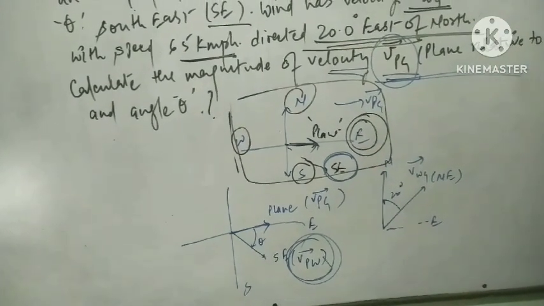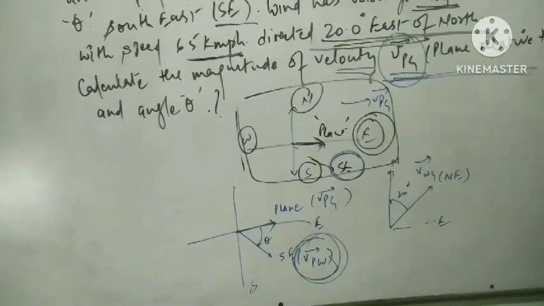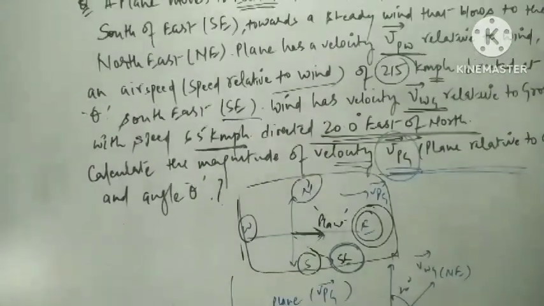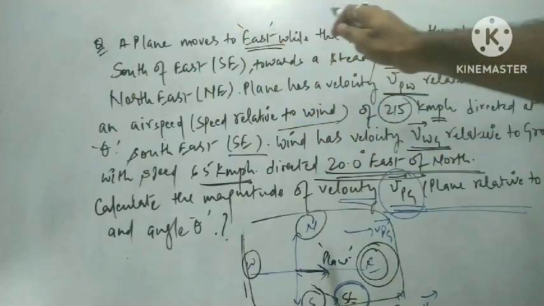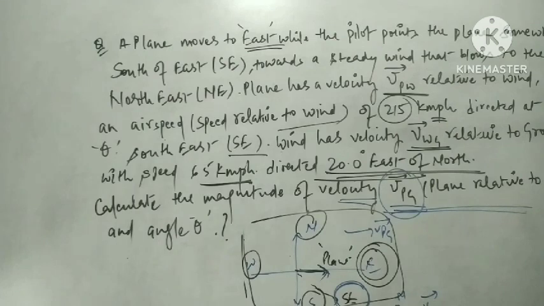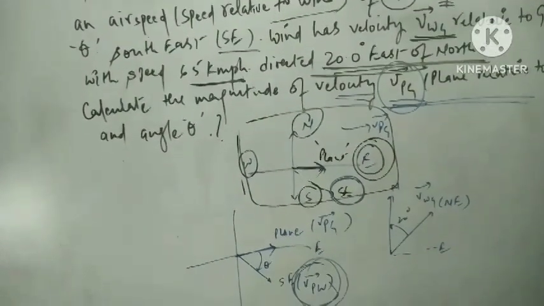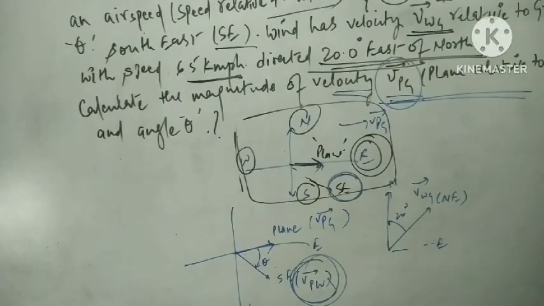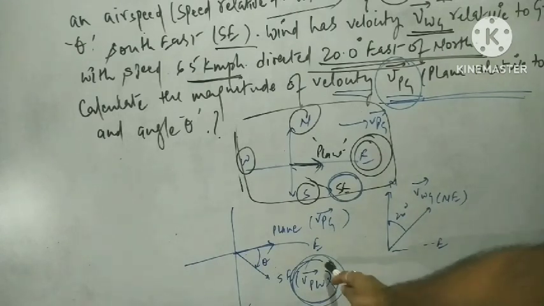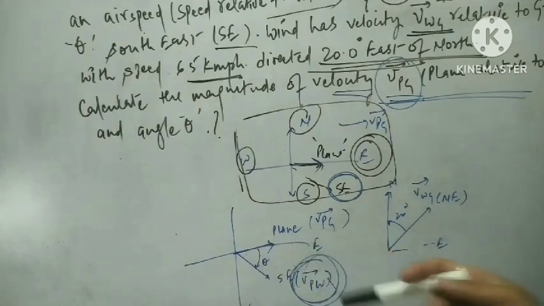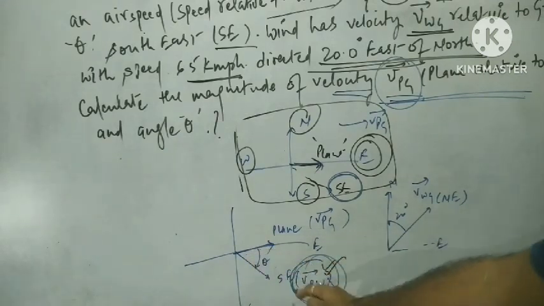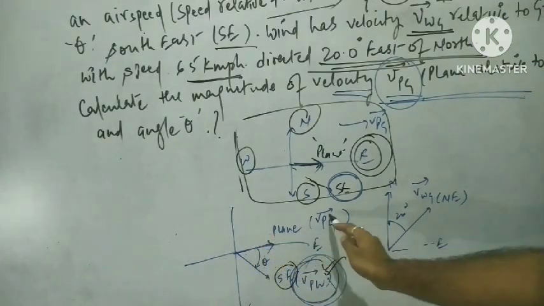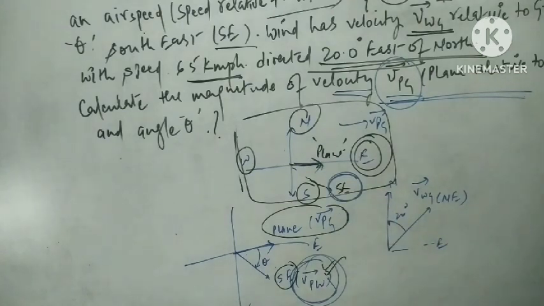Okay, if I move our board in the upward direction, it is clearly mentioned that the plane moves to the east. So the plane moving to the east signifies the velocity of the plane with respect to the ground, and the pilot pointing the plane somewhat to the south of east signifies the velocity of the plane with respect to the wind. So VPW is the velocity of where the pilot is pointing the plane, that is the velocity of the plane with respect to the wind. So we have VPW towards the southeast and VPG towards the east. Now this angle theta has been given.